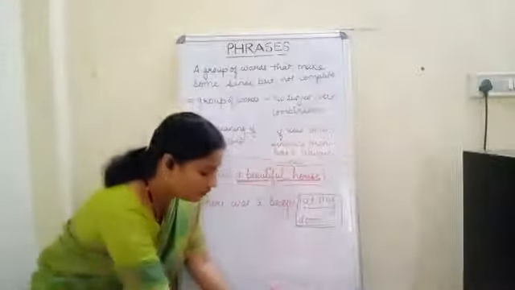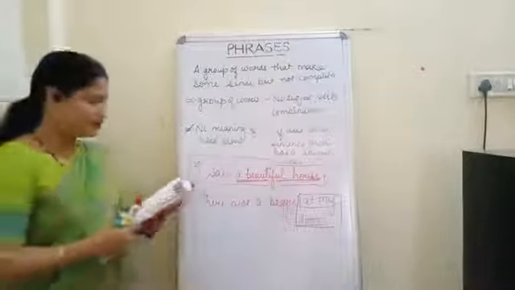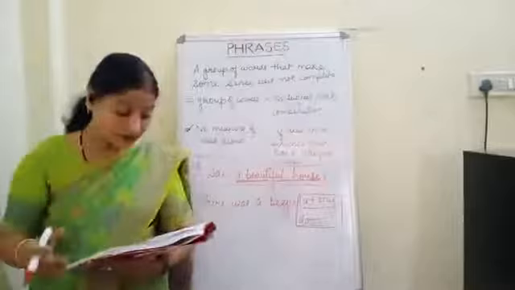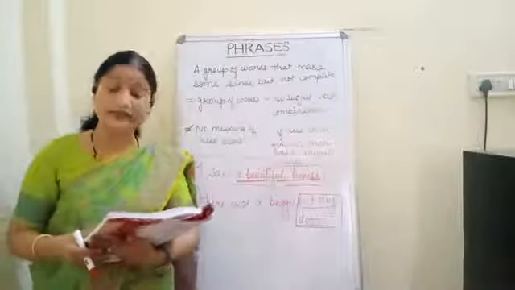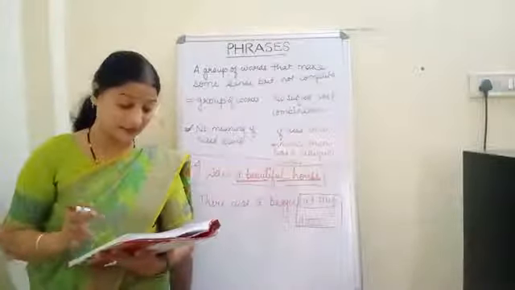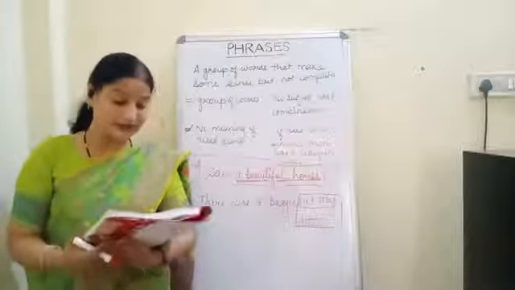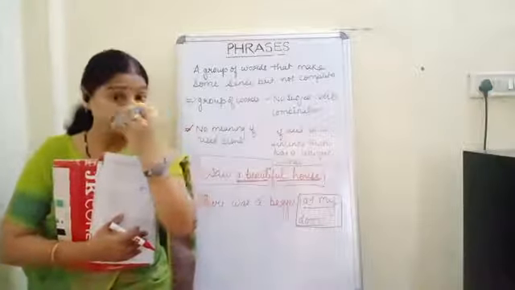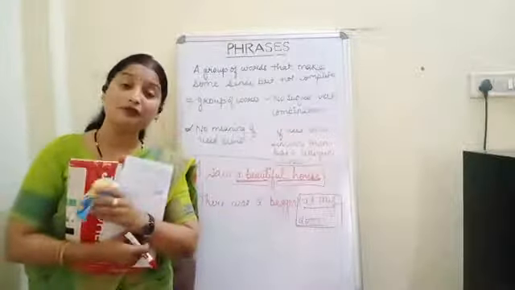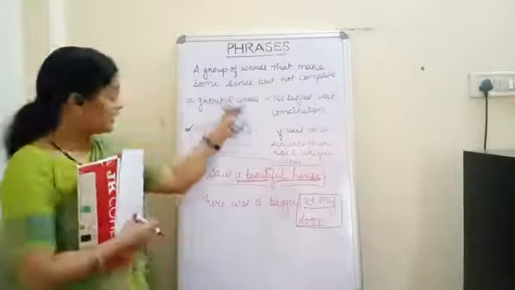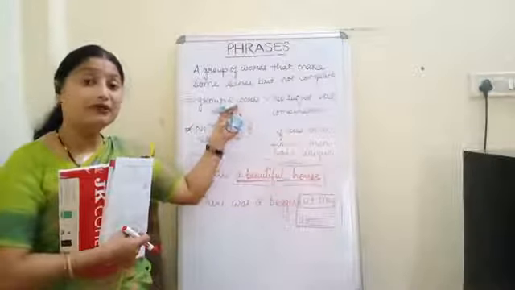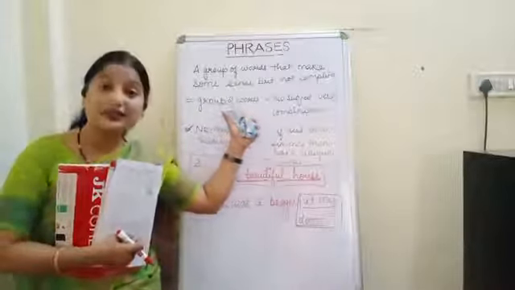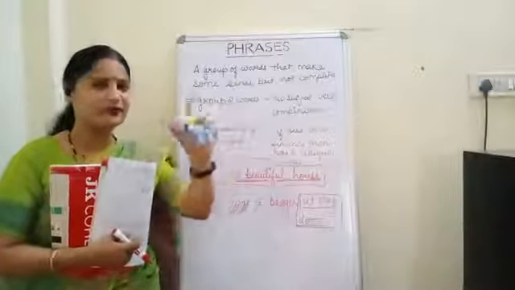Now, in your book, a few more examples are given. One example is: Mrs. Sharma is a woman of great intelligence. Now see, a woman of great intelligence is a phrase. Why is it a phrase? Because it is a group of words, but it has no sense if it is used alone.